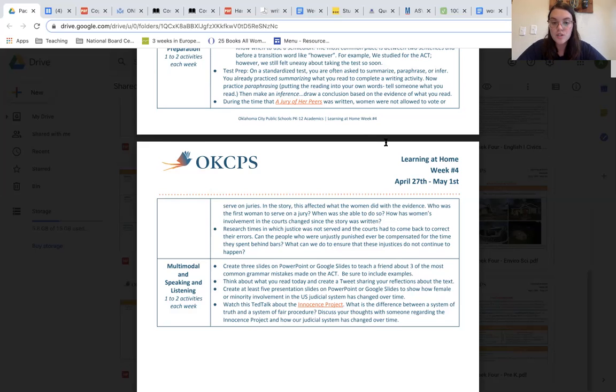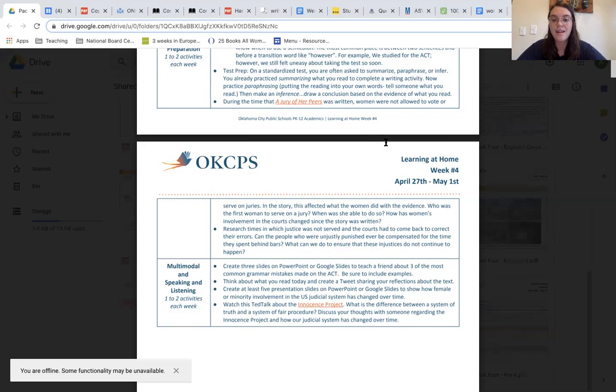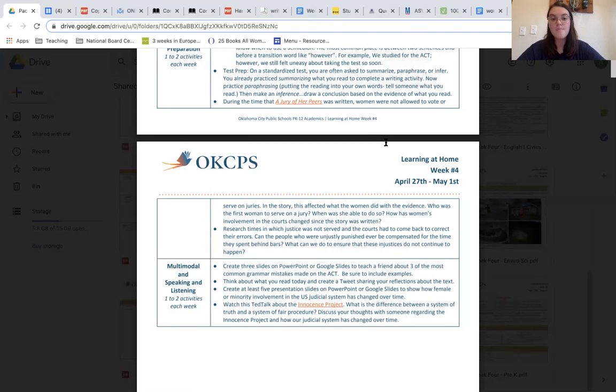And you can also research times in which justice was not served and the courts had to come back to correct their errors. And can people who were unjustly punished ever be compensated for their time spent? And what can we do to ensure that these injustices do not continue to happen today?